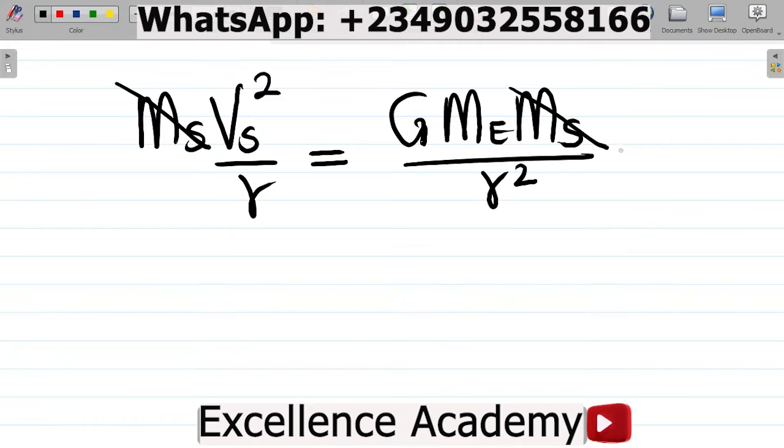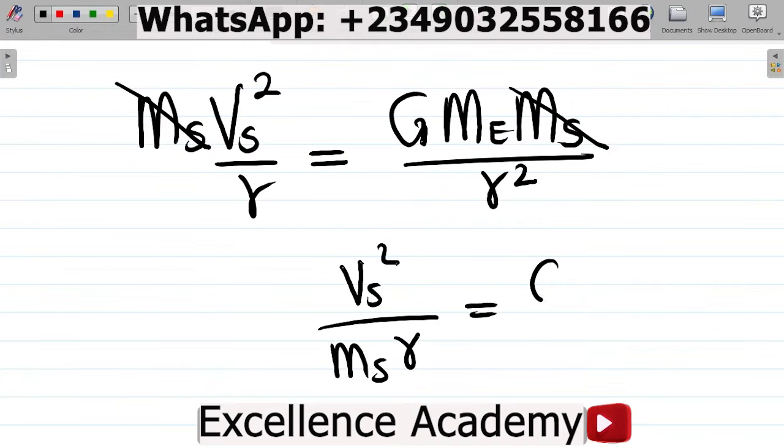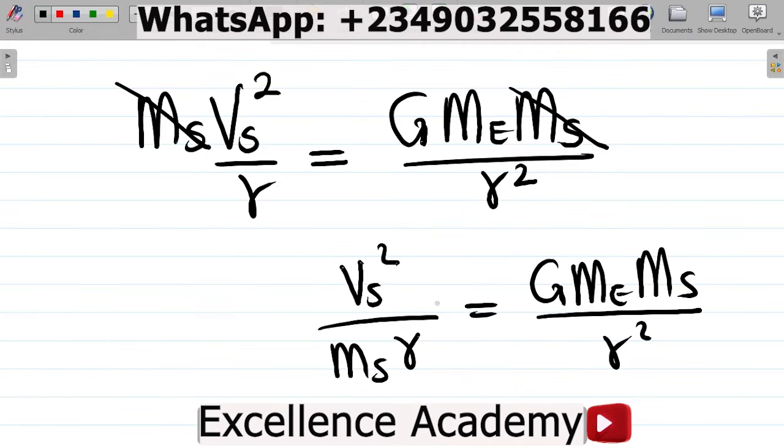For two things to cancel out in an equation, number one, they must be the same thing. Number two, they must be on opposite sides of the equation. Number three, they must be at the same place. By at the same place, I mean if I had Vs squared all over Ms times R being equal to G Me Ms all over R squared, in this case, Ms cannot cancel Ms. No, that would be wrong. Why?